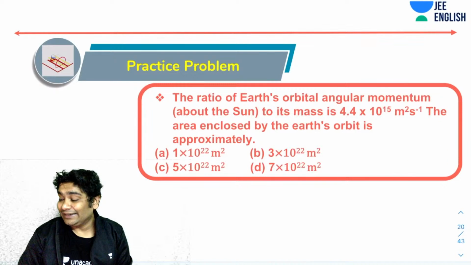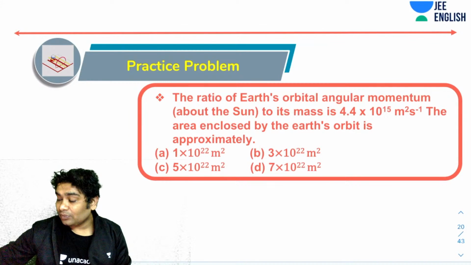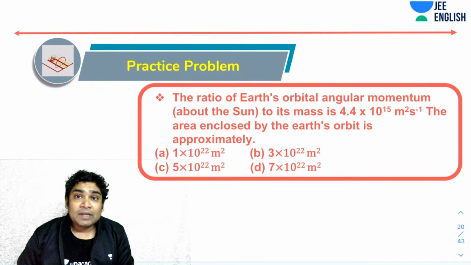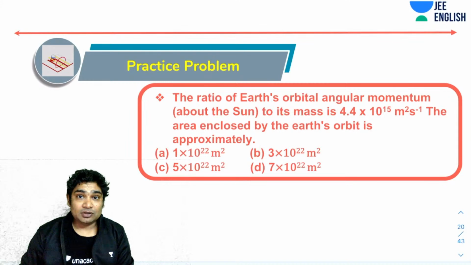All right. So here is another problem. So again, this is related to the second law. Okay, so this one says that the ratio of Earth's angular momentum about the sun to its mass is 4.4 into 10 to the power 15 meters squared per second, and the area enclosed by Earth's orbit would approximately be. So that is what you have to find.